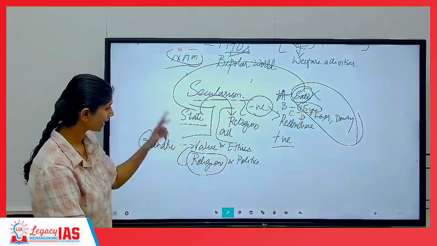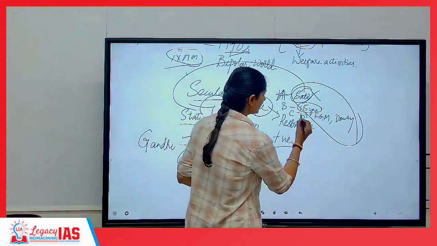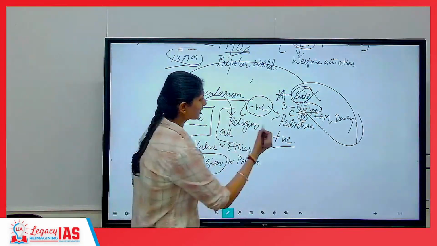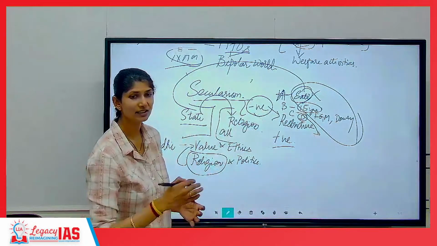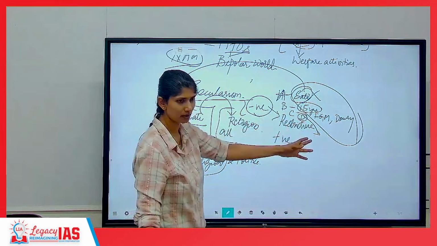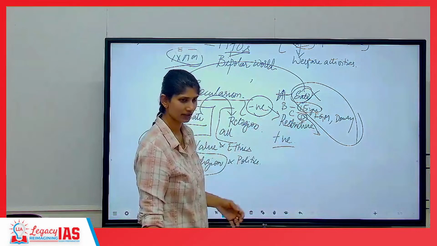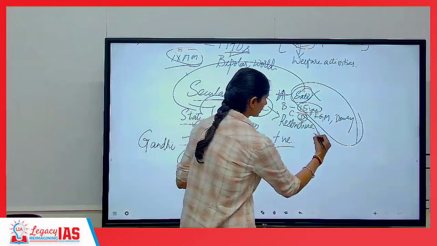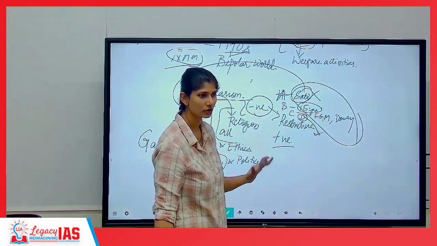Second part of positive secularism: let's say this particular religion is in the minority, and they have their religious places. But this particular section of people do not have enough money to visit their places. At that point of time, our state will sponsor them to visit their religious shrines and places of worship.